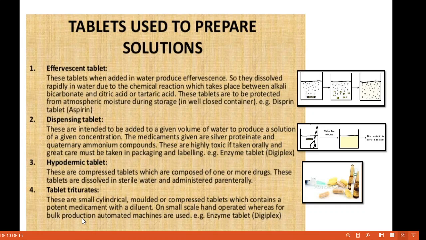Then tablet triturates. These are small cylindrical, molded or compressed tablets which contain a potent medicament with a diluent. On small scale they are hand operated, whereas for bulk production automated machines are used. Enzyme tablets are an example of these triturate tablets. Okay, so these are the different types of tablets.